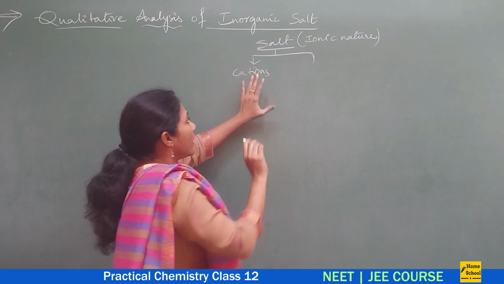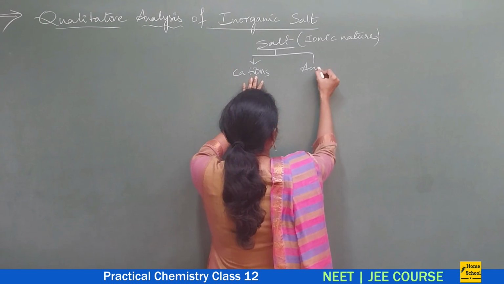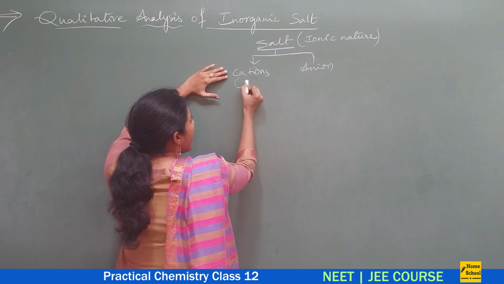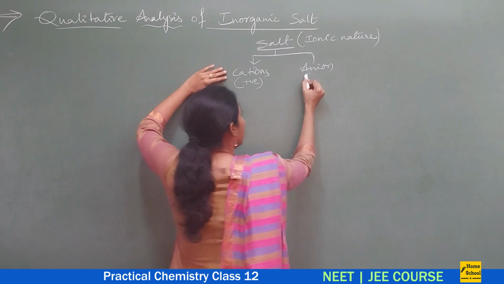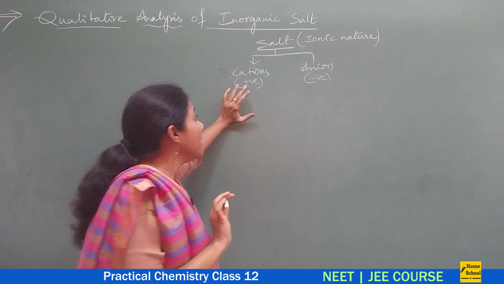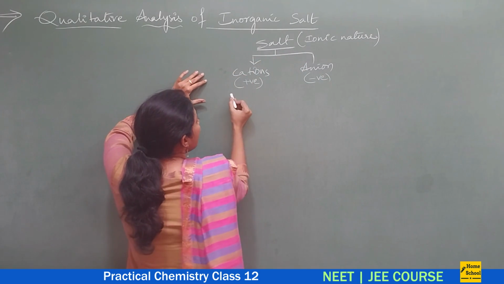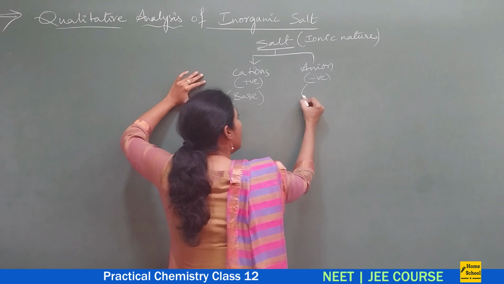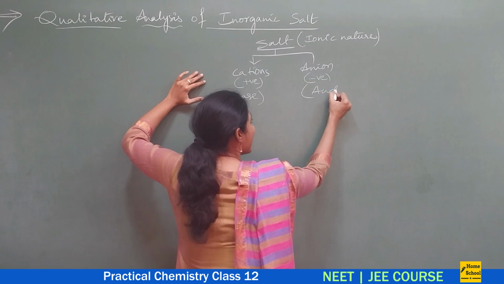So you will have one cation and one anion. Cation is a positive ion and anion is a negative ion. This is a very fundamental aspect. Cation will always come from a base and anion will always come from an acid.